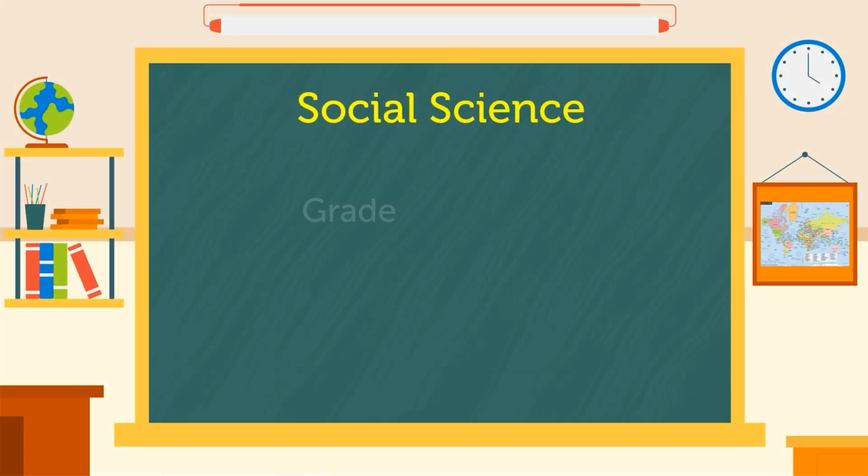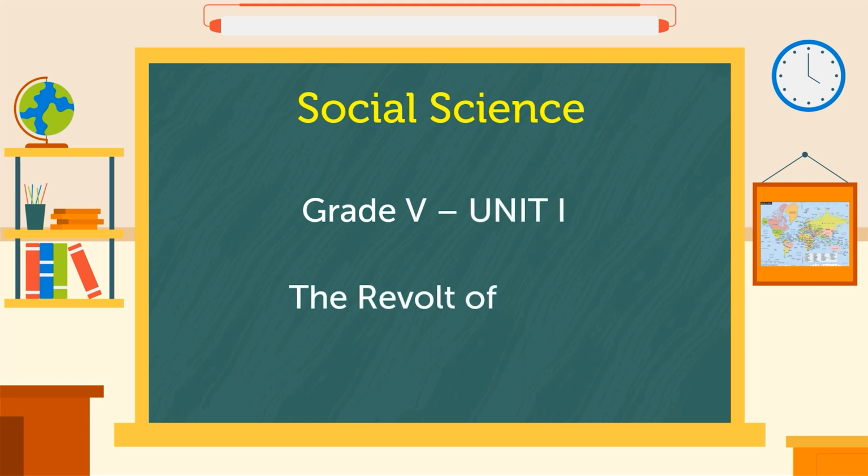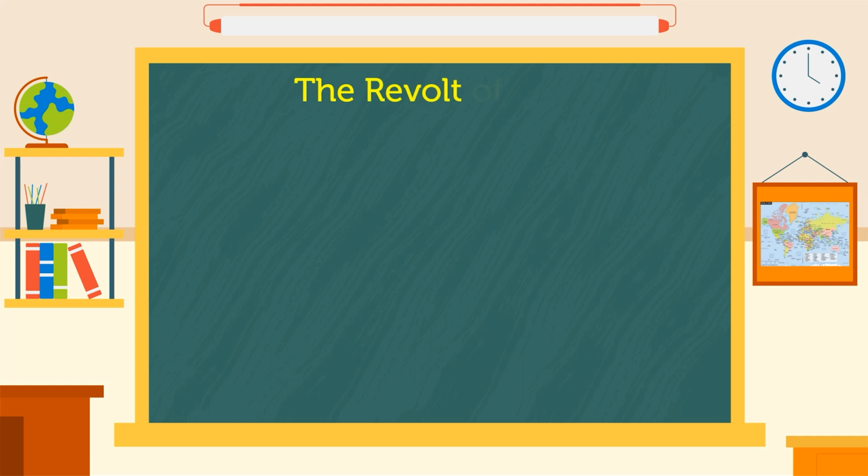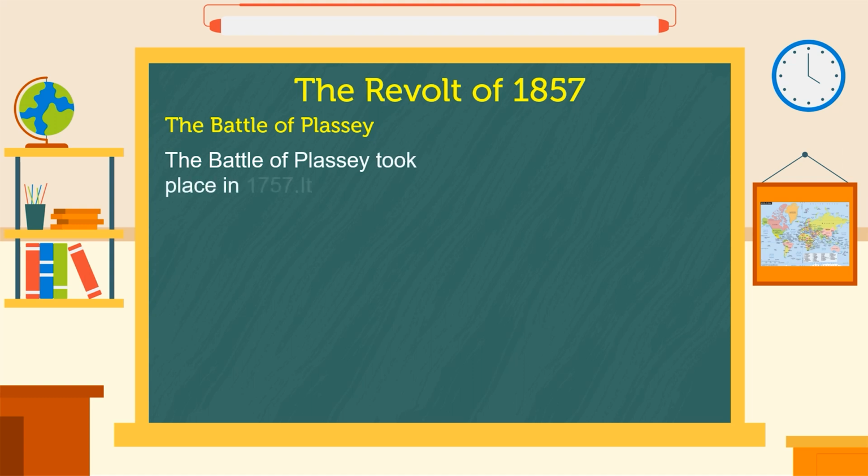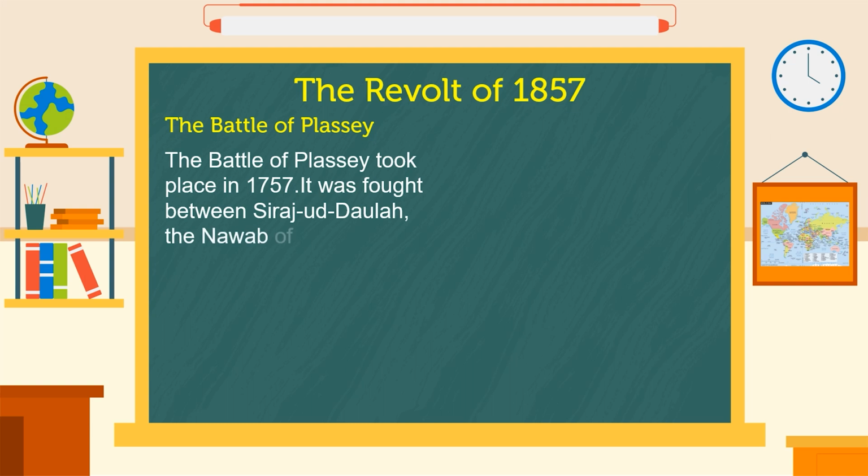Social Science, Grade 5, Unit 1. The Revolt of 1857. The Battle of Plassey. The Battle of Plassey took place in 1757. It was fought between Siraj-ud-Daulah, the Nawab of Bengal, and the East India Company forces headed by Robert Clive.